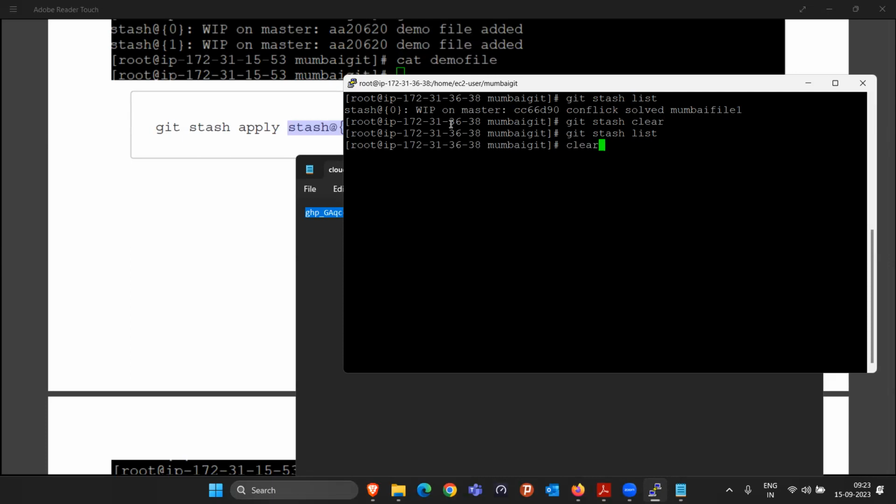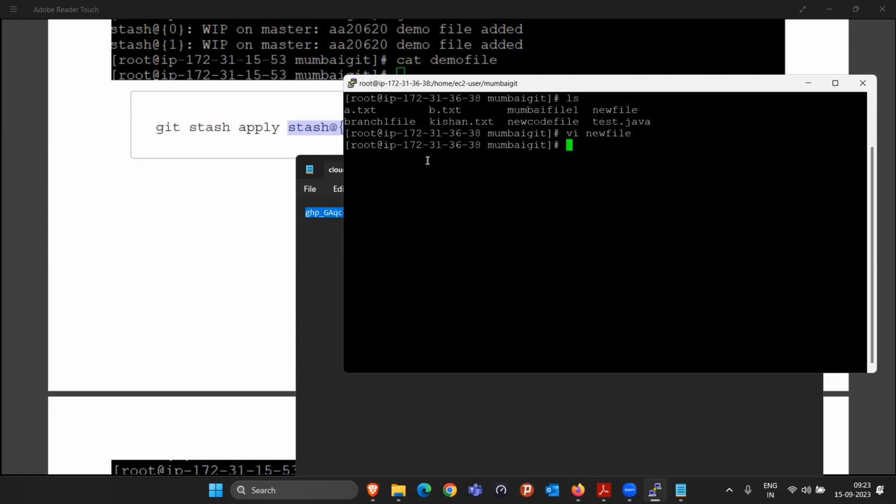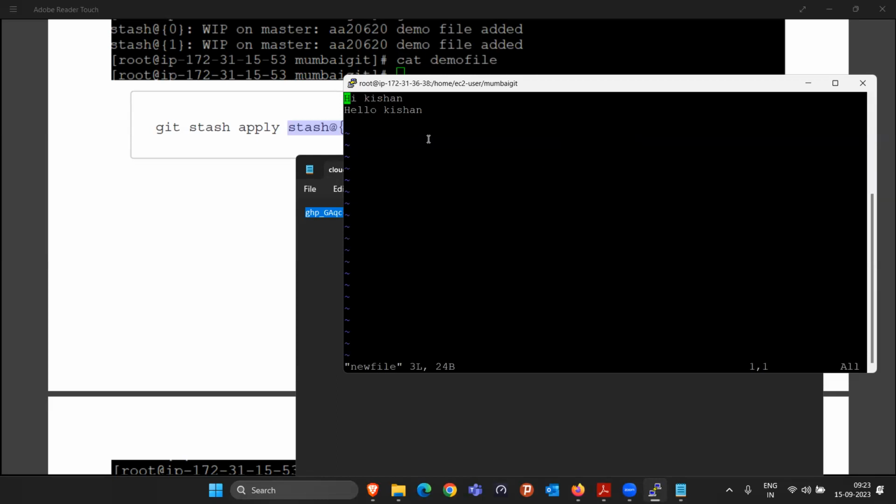Okay. Again, sometimes, take an example. Let me show you from a different perspective now. So I am again doing some changes in the new file. Here these two lines are there, and inside this file itself I want to write some more. Okay, code 1, code 2. So this way I have written 3 lines here. I simply save this file, but I don't want to save it currently. I have to do some other work. Again, I will do the git stash. So whatever changes I did inside this new file, that is removed.